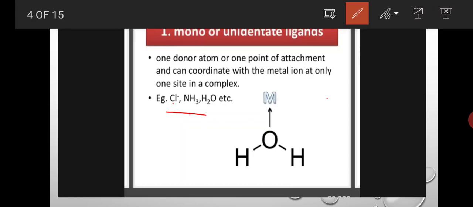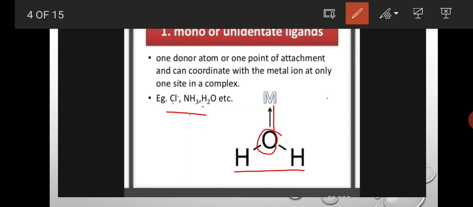NH3, in NH3 also only nitrogen is a donor atom, and H2O, in H2O also only oxygen is a donor atom. Okay, here the H2O ligand, oxygen is the only donor atom, so this oxygen will donate electrons to the metal and form a bond. Okay, these are the mono or unidentate ligands.